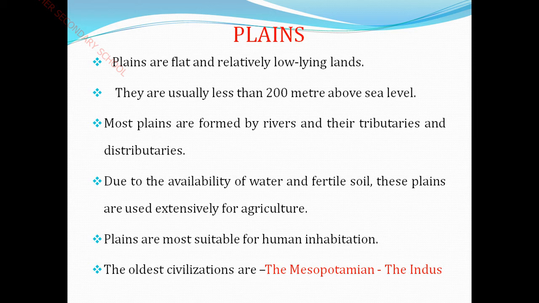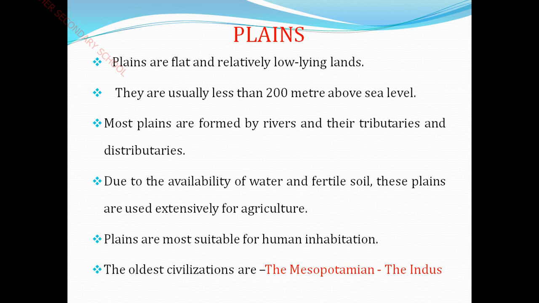And next, under distributaries, what is the meaning of distributary? A branch of a river that does not return to the mainstream after leaving it; it is also known as a delta. So here, the meaning is that most plains are formed by rivers and their tributaries and distributaries, due to the availability of water and fertile soil, and the minerals contained in the soil, which is called fertile soil.